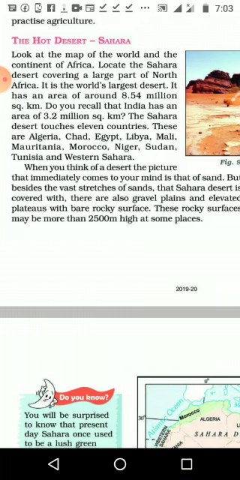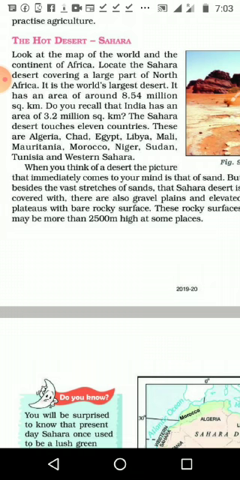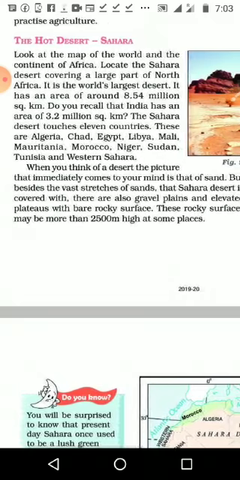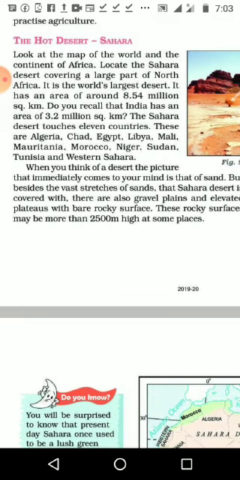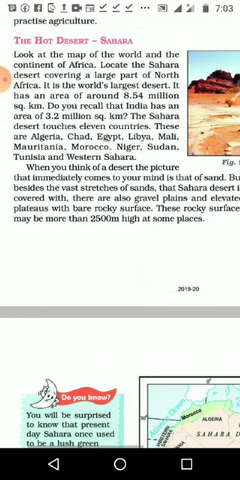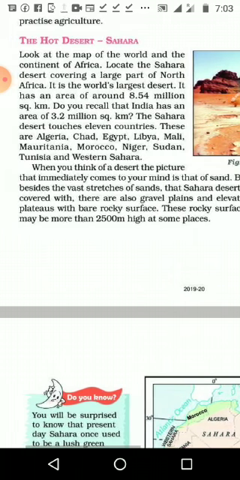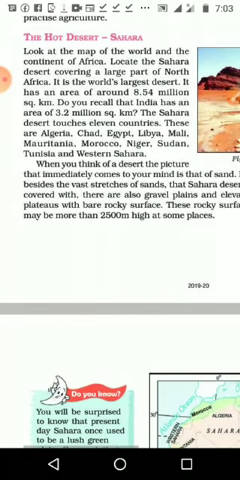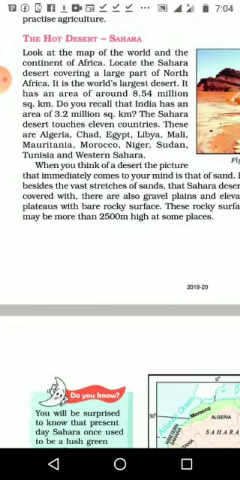Which are the countries? Algeria, Chad, Egypt, Libya, Mali, Mauritania, Morocco, Niger, Sudan, Tunisia and Western Sahara. Egypt we have heard many times. We may have heard about Morocco also, and Libya sometimes comes up. Other countries' names we usually don't hear. But some things you are going to study about Sudan in 8th standard. Morocco, up to 10th standard it is not coming; in higher classes it is coming.